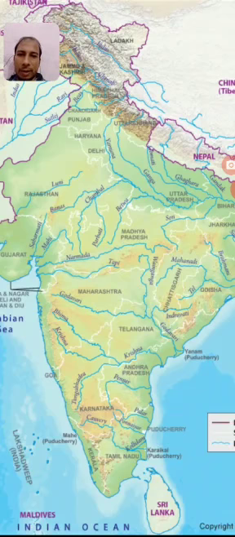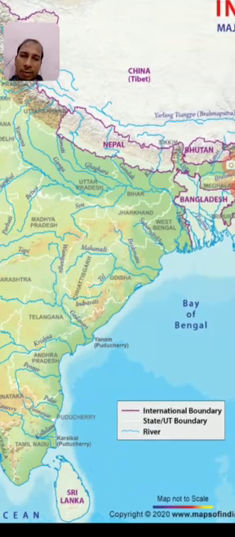Second is Tapi, originating from the Baitul of the Madhya Pradesh and submerging into the Arabian Sea near Gulf of Khambat, Gujarat. So these 2 are the rivers which make estuary, and all other rivers of India make delta. Maximum of them submerge into the Bay of Bengal.